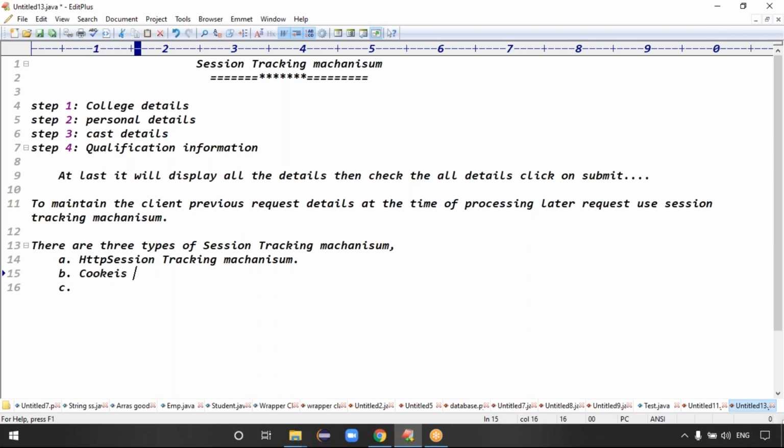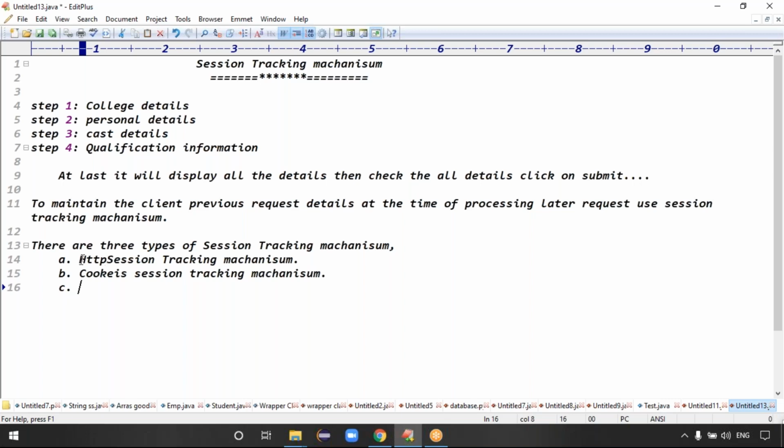Next one is the cookie session tracking mechanism. In this case, we will maintain the client's previous request data at the time of processing a later request using cookies. How we will maintain the data, using the cookies. How we maintain the data using HTTP session and using cookies, I'll tell you anyhow.